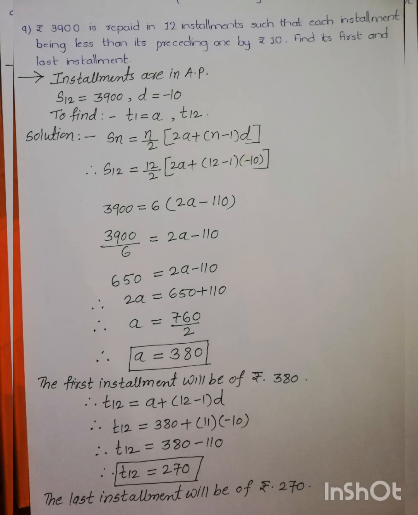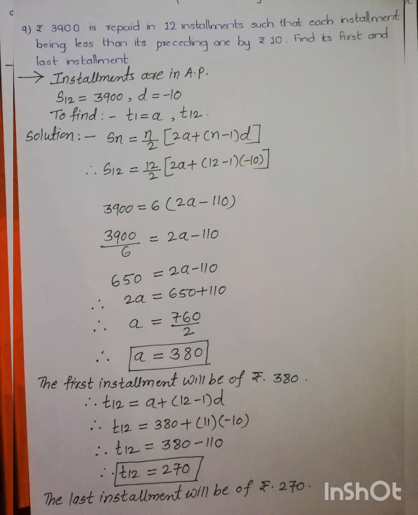So to find this, we write the Sn formula again. Sn is equal to n upon 2 into 2a plus (n minus 1)d. By putting n is equal to 12 and d is equal to minus 10, we get S12 is equal to 12 upon 2 into 2a plus (12 minus 1) into minus 10. Then putting S12 is equal to 3900, which is already given in the question. 12 upon 2 is 6. 2a plus 12 minus 1, 11, 11 into minus 10, it is minus 110. So we get here the value of a is equal to 380.